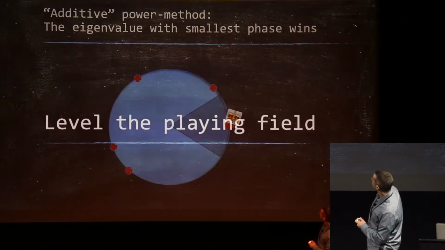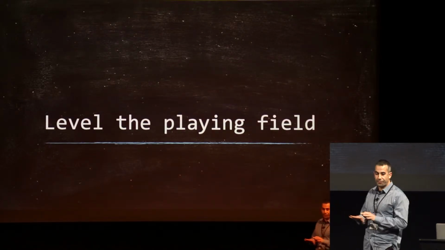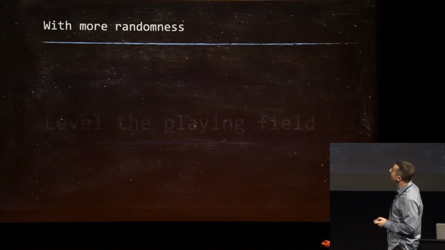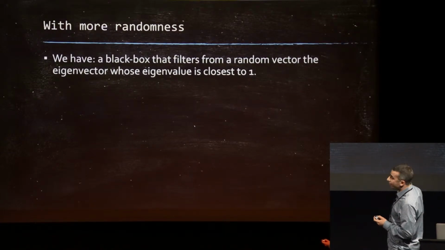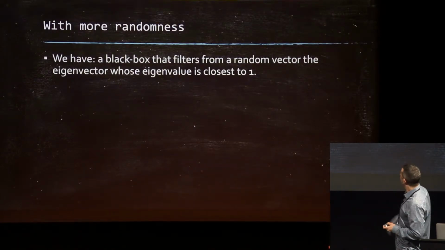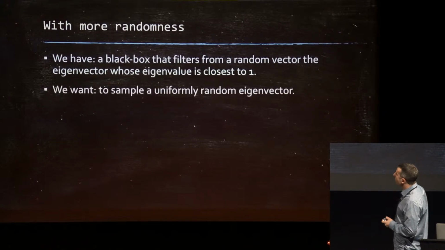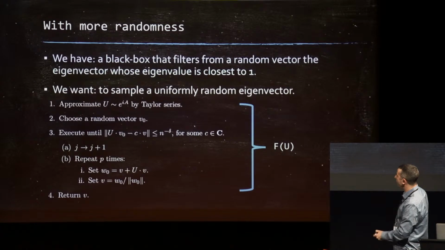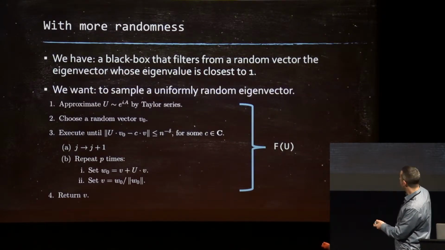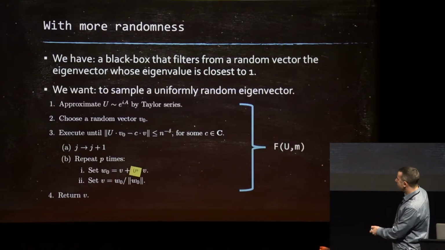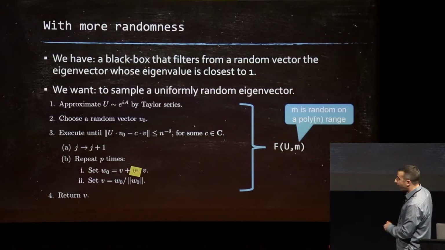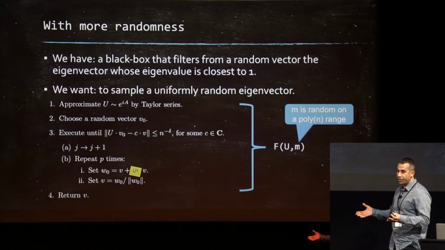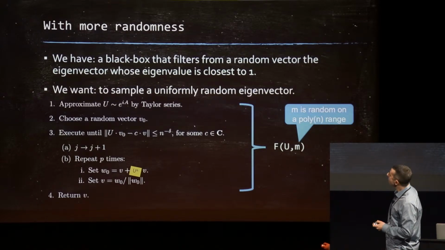Okay, so now we're going to level the playing field, right? We don't want to favor the number 1. It has no special meaning to us. So let's do it with more randomness. We have a black box that you kick, and it spits out the vector closest to the number 1. We want something that does this uniformly, so we take our previous procedure, the black box from before, which is f of u, and we just add a parameter m. We add u to the m instead of u, and we feed it random integers. So m is going to be a random integer, and we use it with u to the m.